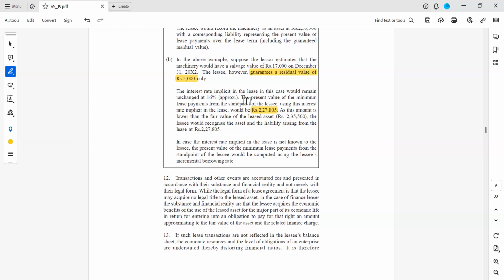Then, because we are recording this in the books of the lessee, we have to take the cash flow to identify the present value. We will take only 5,000, because that is the liability that is going to be paid by the lessee to the lessor.